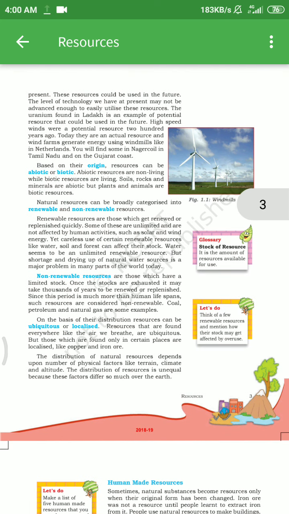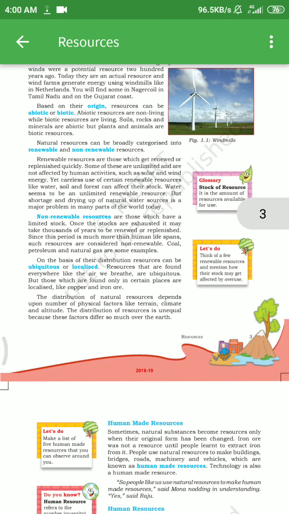Now the next classification is on the basis of distribution. Resources can be ubiquitous or localized. Ubiquitous resources are found everywhere, like the air we breathe, but those which are found only in certain places are localized, like copper and iron ore. The distribution of natural resources depends upon a number of physical factors like terrain, climate and altitude. The distribution of resources is unequal because these factors differ so much over the earth.